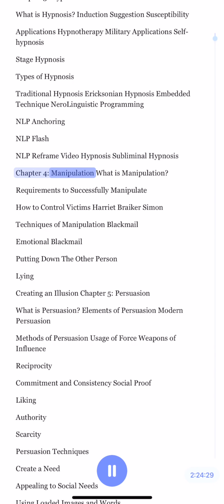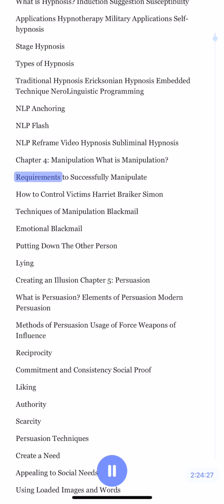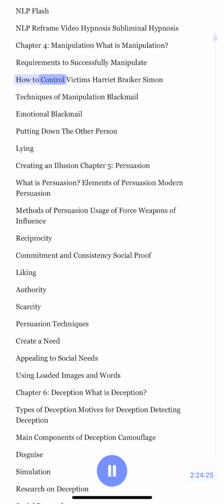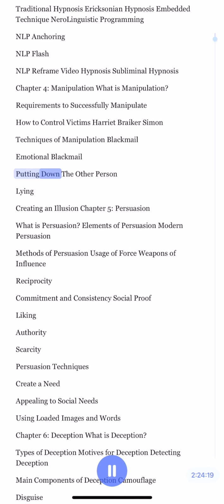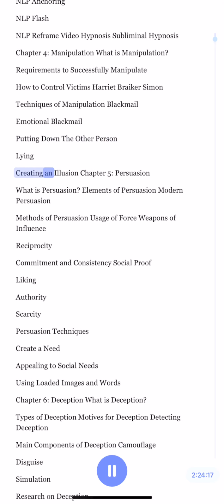Chapter 4. Manipulation. What is manipulation? Requirements to successfully manipulate. How to control victims. Harriet Braker Simon. Techniques of manipulation. Blackmail, emotional blackmail, putting down the other person, lying, creating an illusion.